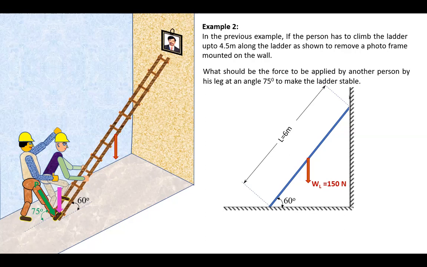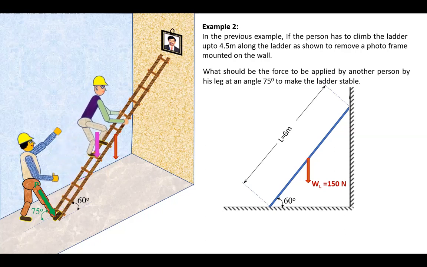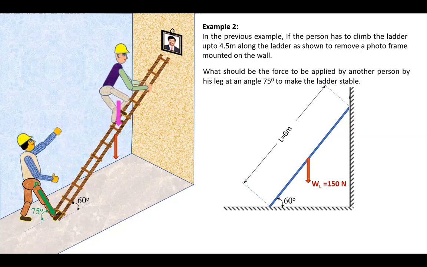Now let us visualize how the second person can support the ladder so that the first person can climb up the ladder till the end of the ladder and do the assigned work. Let us see. With the person supporting at the bottom, he is thumbing up, and the first person can climb up very easily, and he picks up the photo frame.